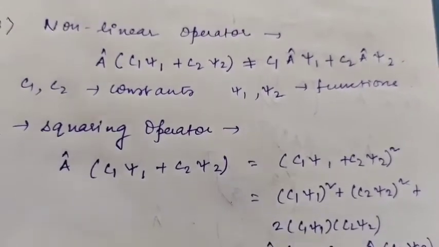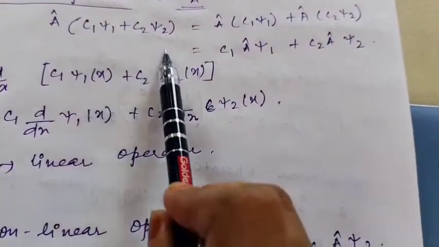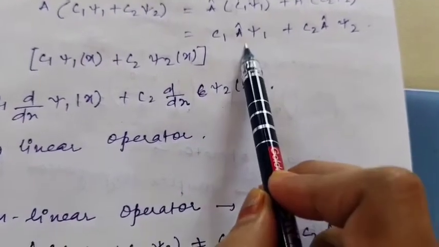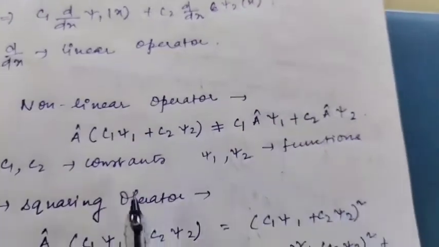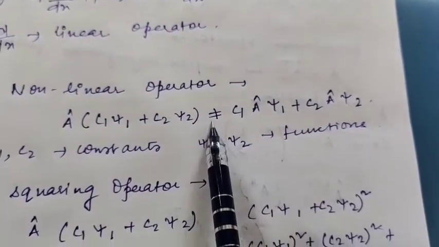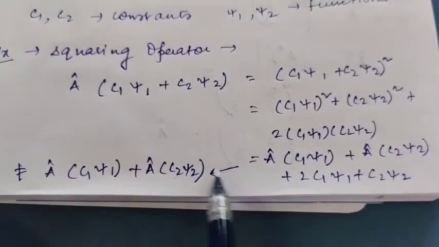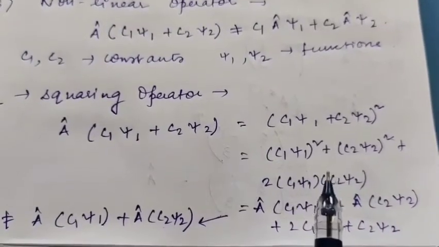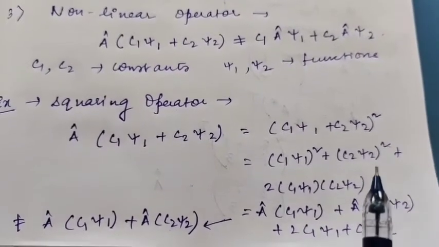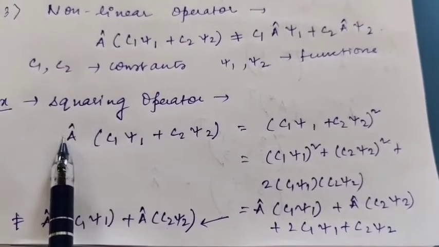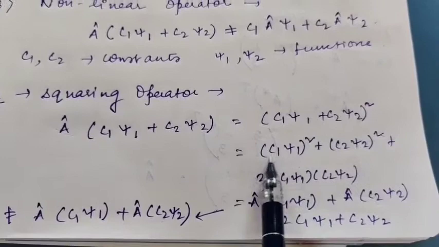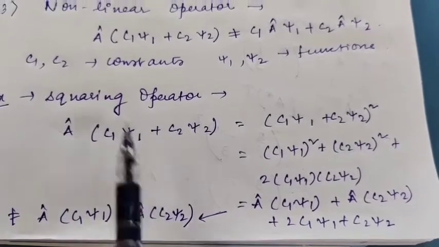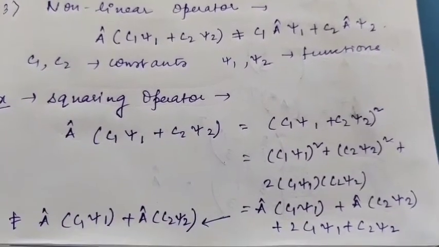Our condition for a linear operator was that A cap operating on two functions with two constants individually gives the sum of these two, and there is no extra term. But for a non-linear operator we said this must not be equal to this. Exactly this we are getting here. This is not equal, because we are getting an extra term here. I hope you are understanding what I am saying. Just look at it once. When A cap is a squaring operator and we operate, we are getting these three terms, which is not equal to these two. So we can call this squaring operator a non-linear operator.